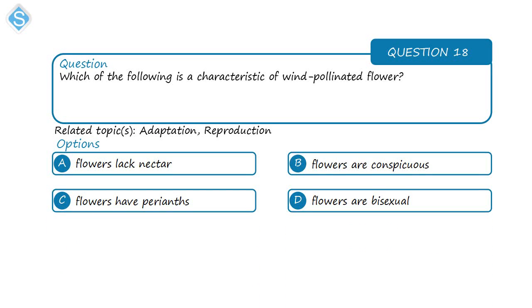Next is also on reproduction and adaptation. Which of the following is a characteristic of wind pollinated flowers?